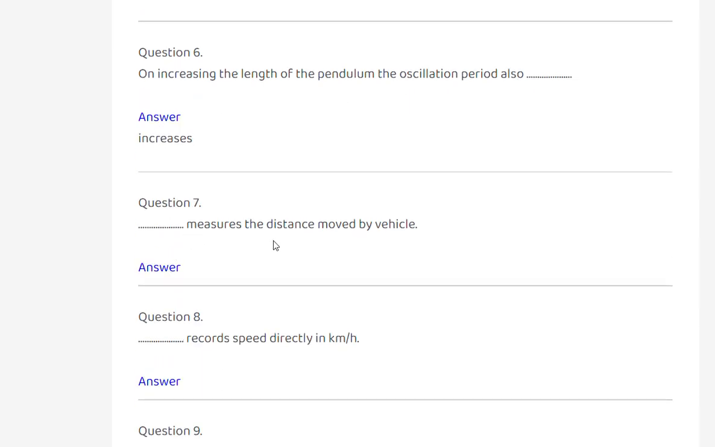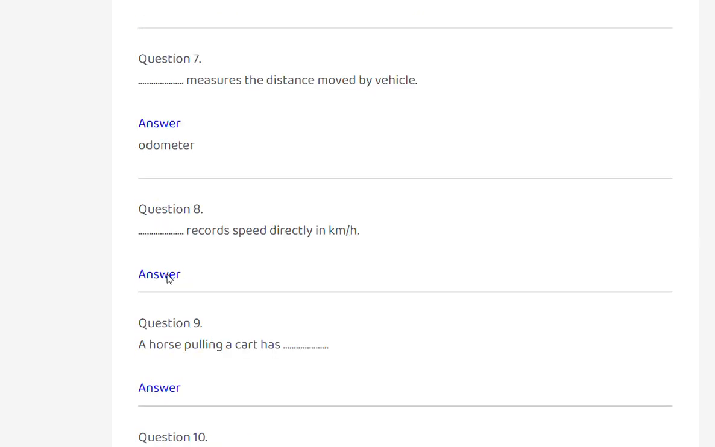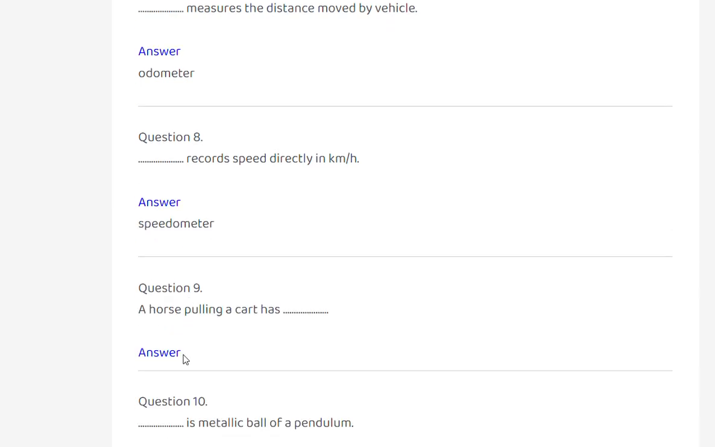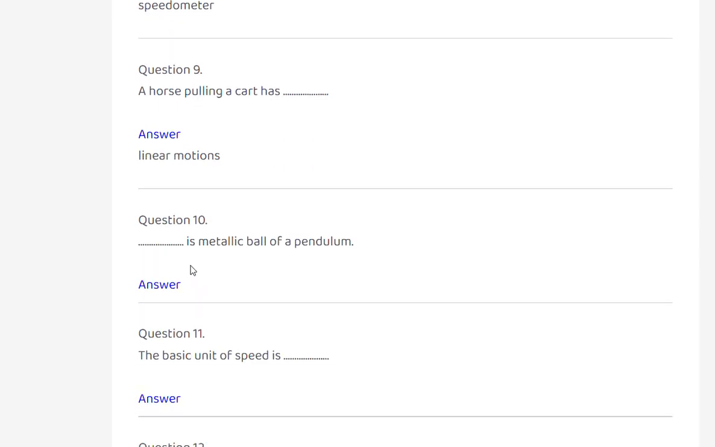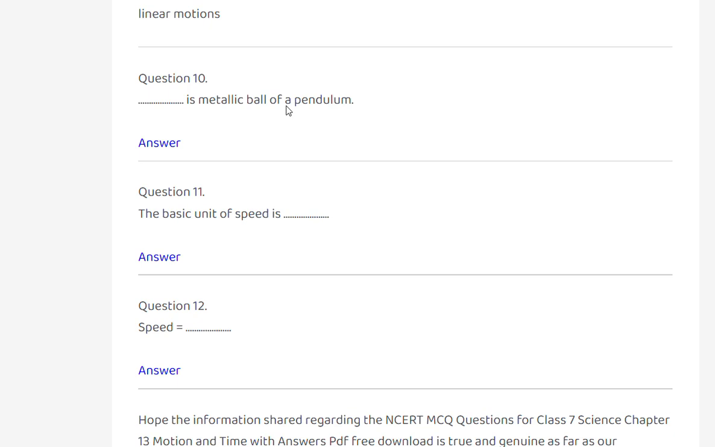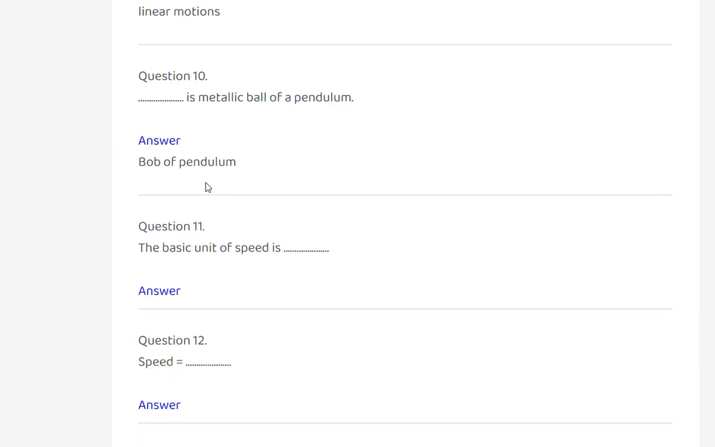Odometer measures the distance moved by the vehicle. Speedometer records speed directly in kilometers per hour. A horse pulling a cart has linear motion. The metallic ball of a pendulum is the bob of the pendulum.